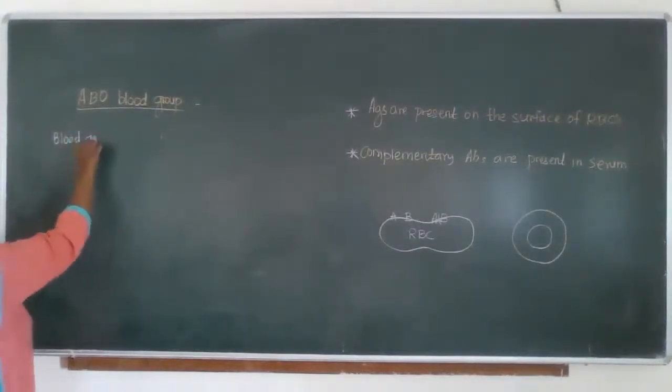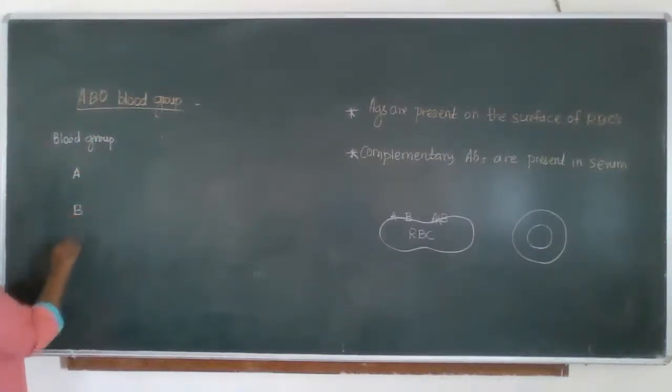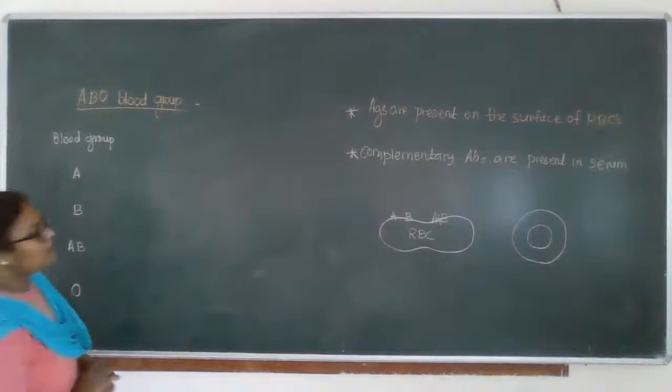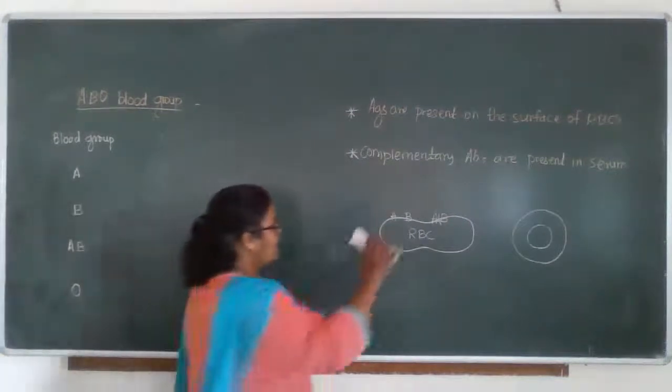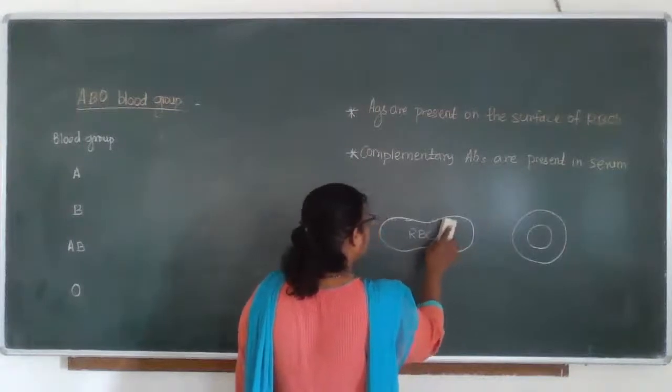Blood groups A, B, AB, and O. Related to this, listen, we are going quite detailed.